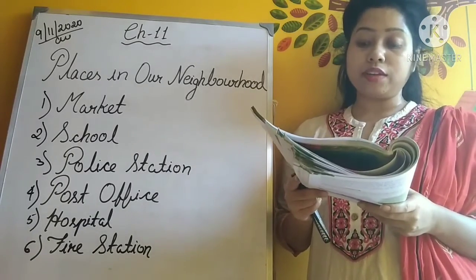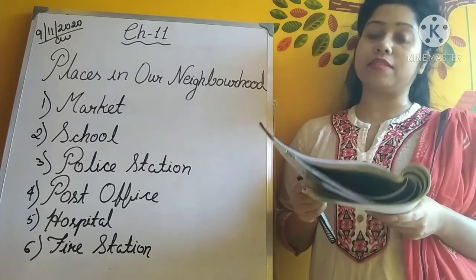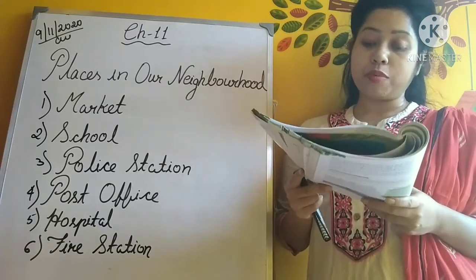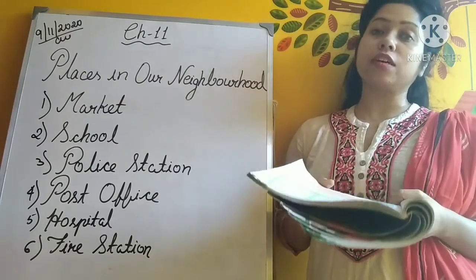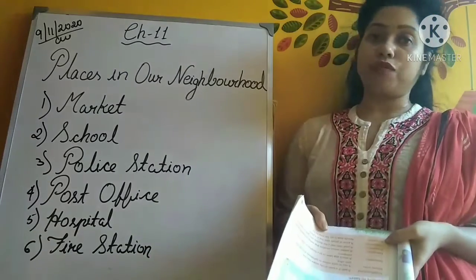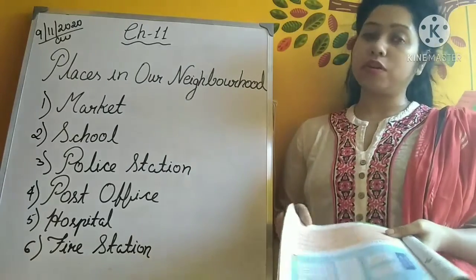Dispensary, a small clinic with a few doctors who give us medicines. Community, a group of people who live in a place. Recreation, an activity done in our free time for fun, okay? So that was all about this chapter.